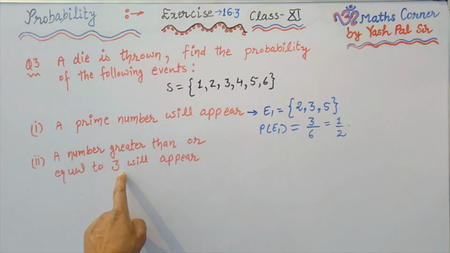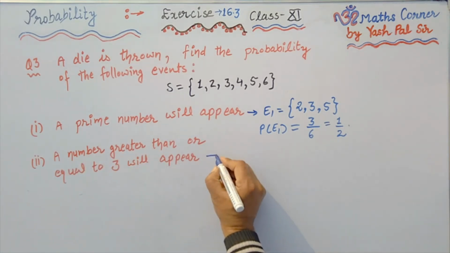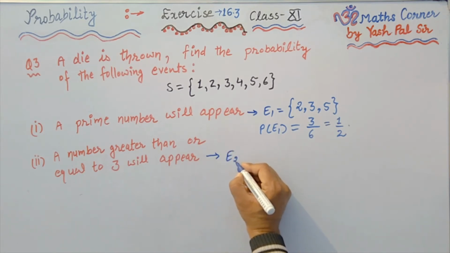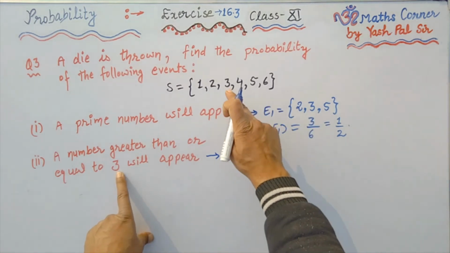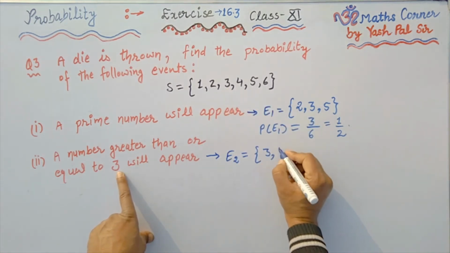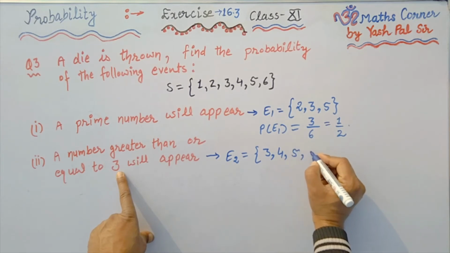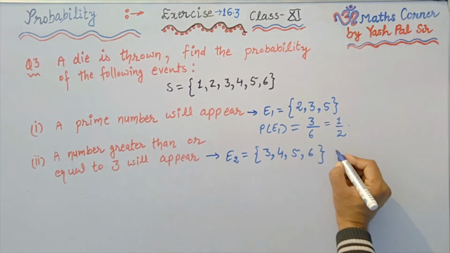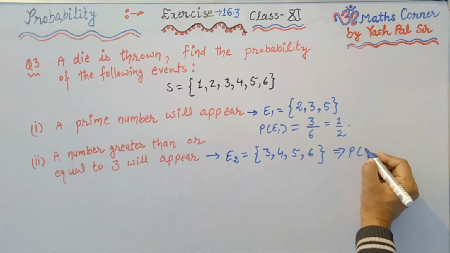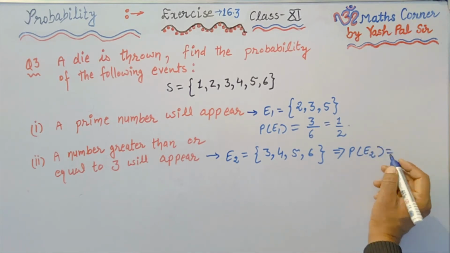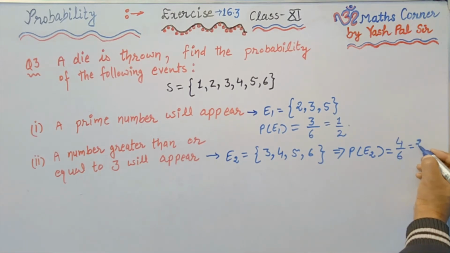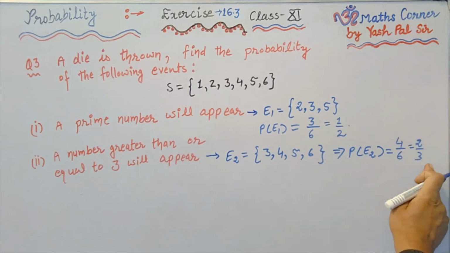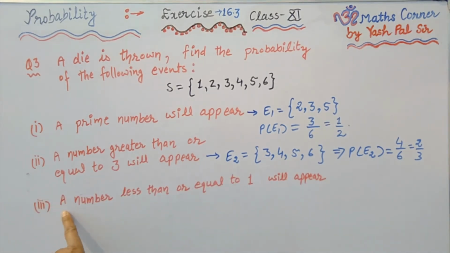Now next part, the event is a number greater than or equal to 3 will appear. So here what is E2? For this event, the elements will be numbers greater than or equal to 3, starting from 3: 3, 4, 5, 6. So probability of this event E2 is equal to 4 elements out of 6, that is equal to 2 upon 3, the required probability.